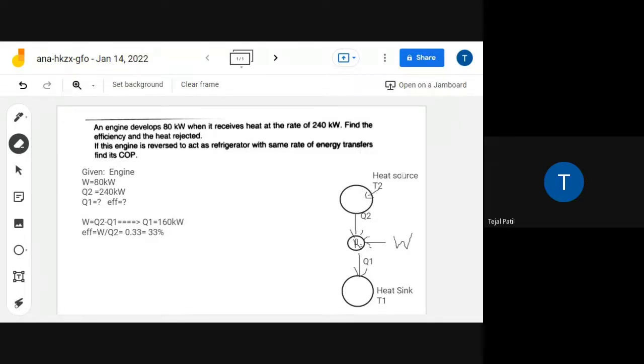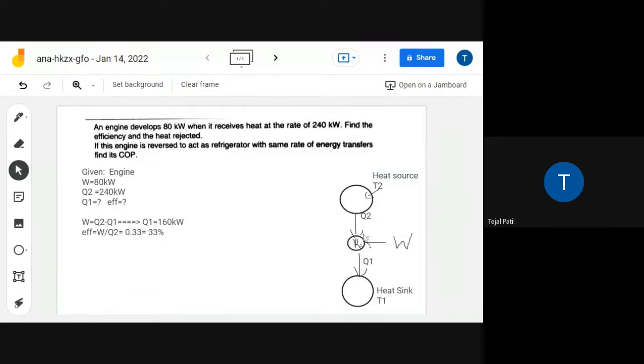Now here what will happen? जो source है, source की जगह पे sink हो जाएगा. I'm so sorry. This is source and sink. ये same है.